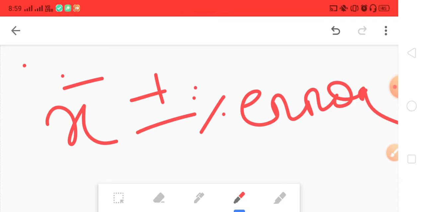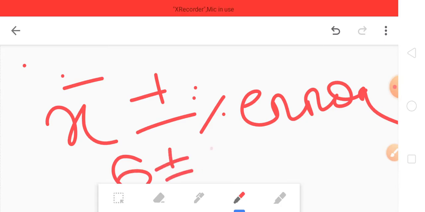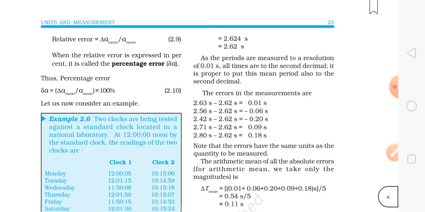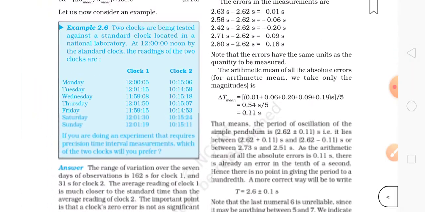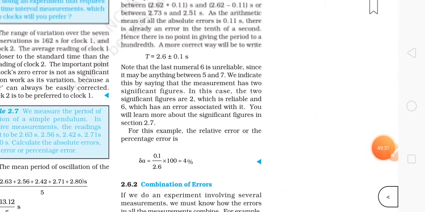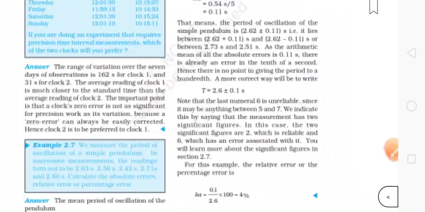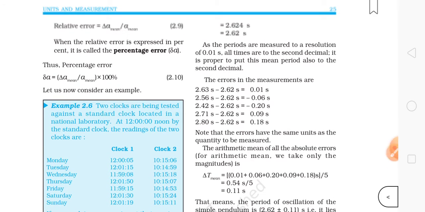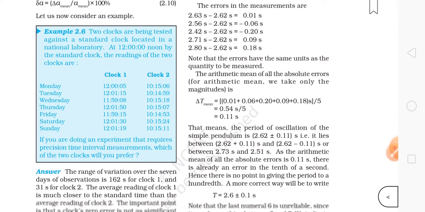I hope everything is clear now. Here are some examples; you can just try them out because it's very easy. Nothing else is important here.